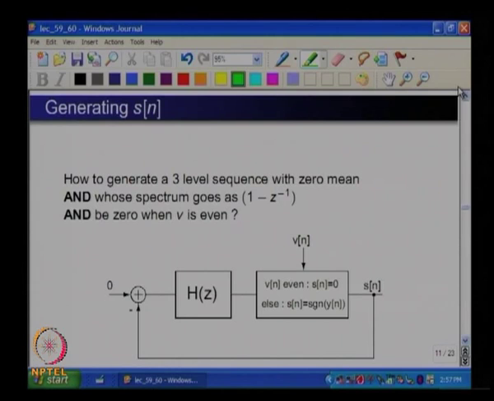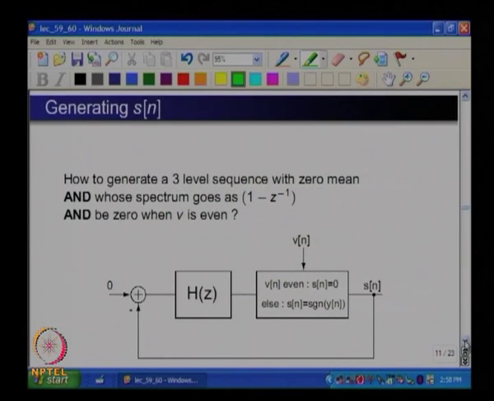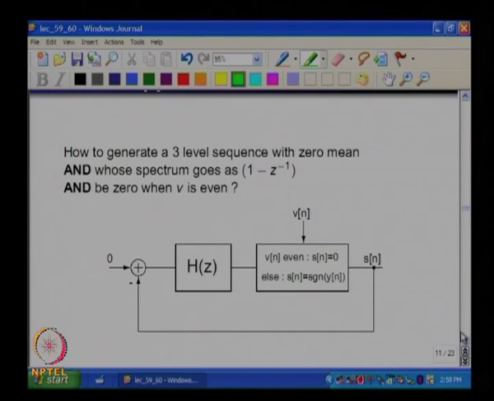I mean, it could in general be more than 3 level sequence, because all that you need to make sure is that V plus S and V minus S should not go beyond the range 0 to 2 to the m minus 1, correct. But the simplest case perhaps is to assume an S of n which is 3 level, minus 1, 1 and 0.